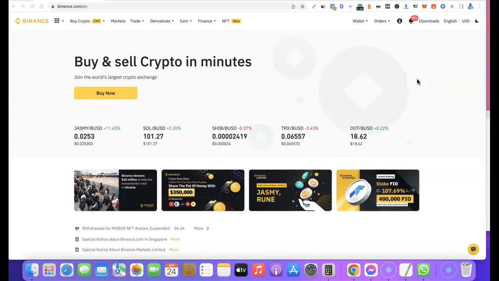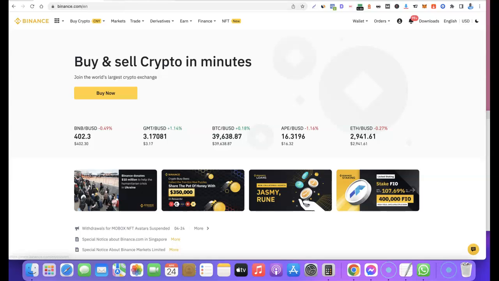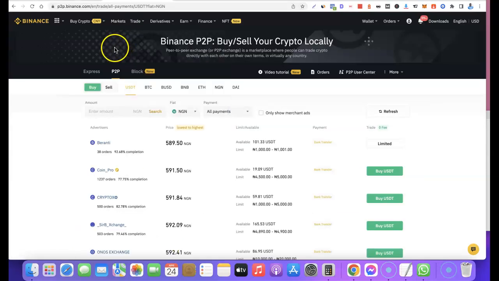All right, so this is my Binance account, and what I'm going to do is come to this trade section here. I'm going to click on trade, and it's going to bring out the P2P. When I click on this P2P, it's going to take me to the P2P interface.